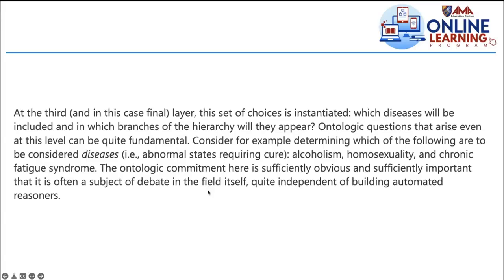In that program. Okay, so the ontologic commitment here is sufficiently obvious and sufficiently important that it's often a subject of debate in the field itself, quite independent of building automated reasoners. Automated reasoners because we're talking of machines, not humans. Okay, class, so I believe you understand that.